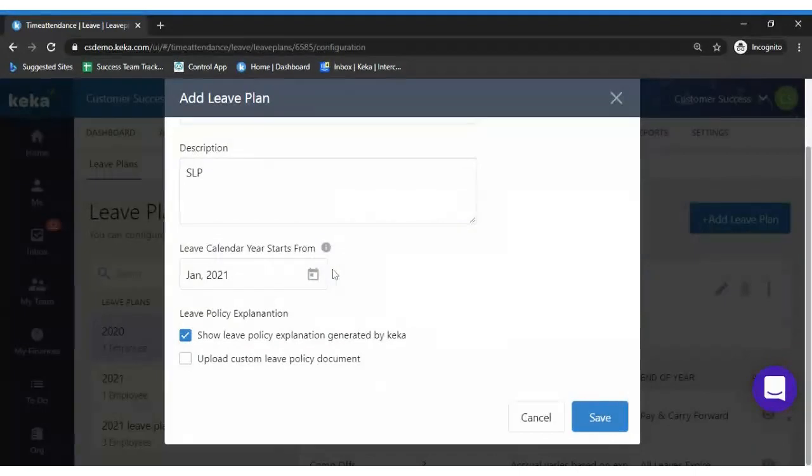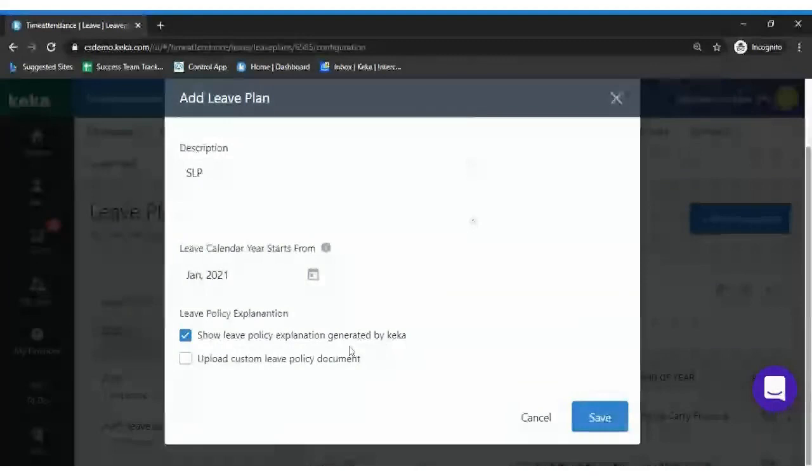It's very important to select as per your policy. In case you have given it as April and your policy starts from January, then the system doesn't work as per your need because you have not given the right calendar start year. Moving on to the next option, which is show leave policy explanation generated by Keka. Whether you want to show the leave policy explanation for every leave type to the employee or not, you can enable or disable the setting depending upon your requirement.